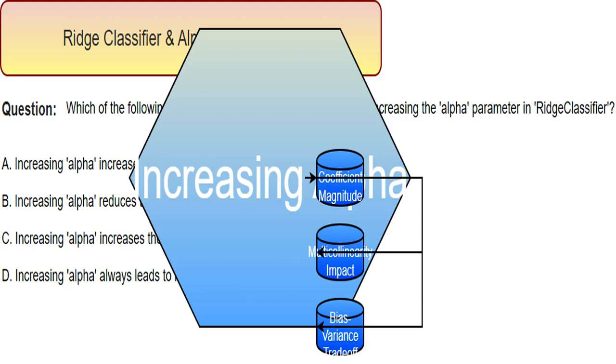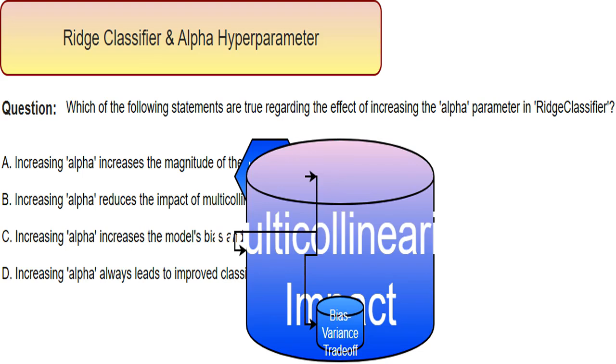Imagine it like tightening a spring. The higher the alpha, the more the spring pulls the coefficients closer to zero, reducing their overall magnitude. With high multicollinearity, features are strongly related. Increasing alpha stabilizes coefficient estimates, reducing the instability caused by this strong correlation. It's like adding a dampener to a noisy system.